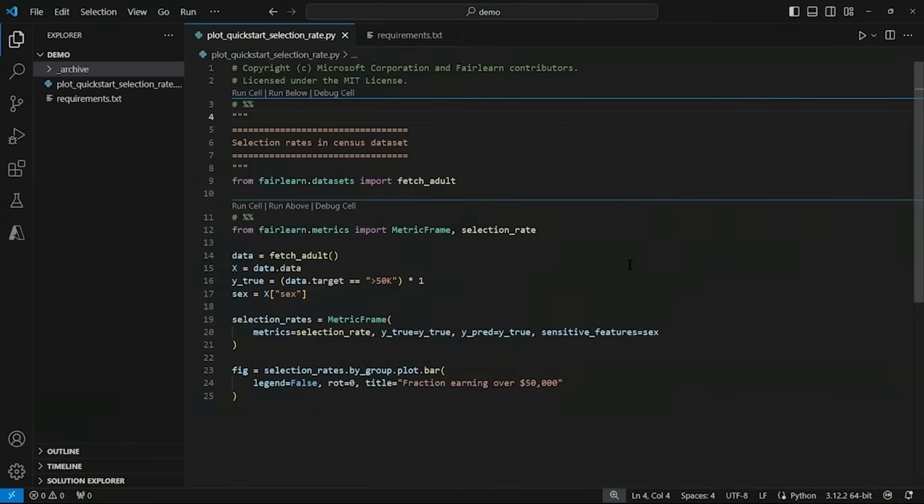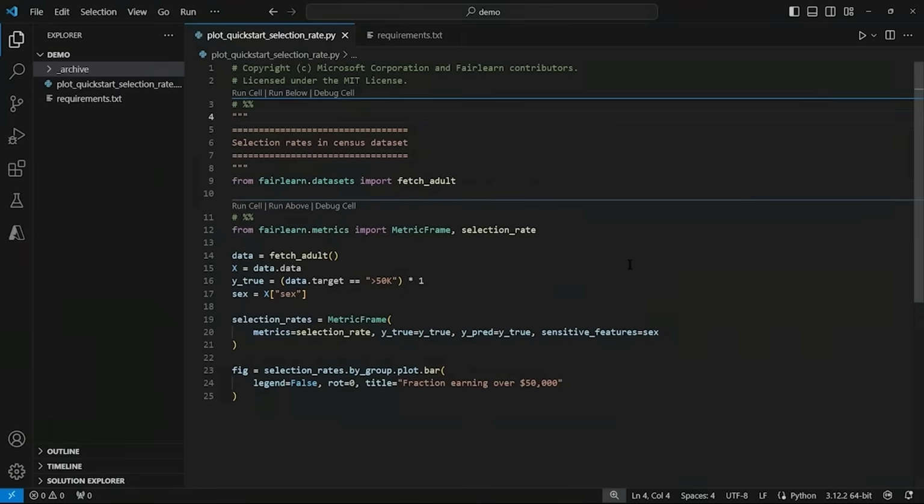On line 17, sex is extracted from the input features X as a sensitive attribute to analyze fairness concerning gender. On line 19, a metric frame object is created to evaluate the selection rate metric. Here, y_true serves as both the true labels and the predictions y_pred. This setup allows for measuring the actual selection rates in the dataset without considering model predictions.